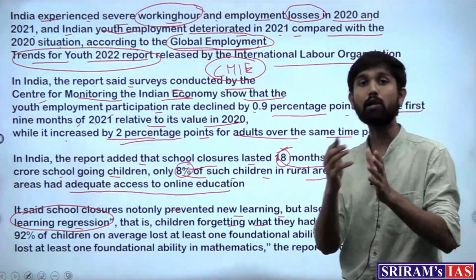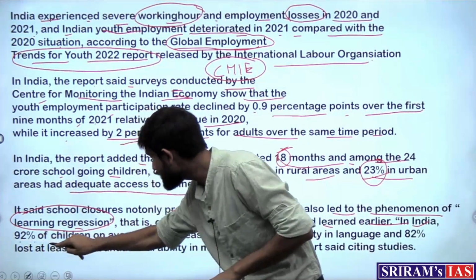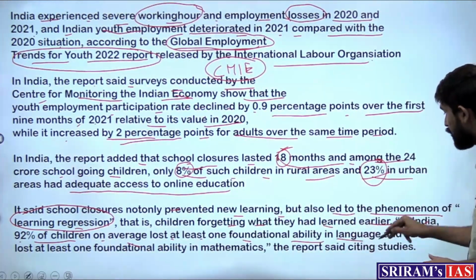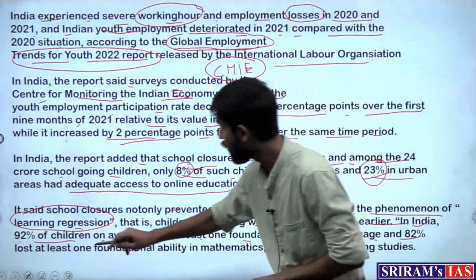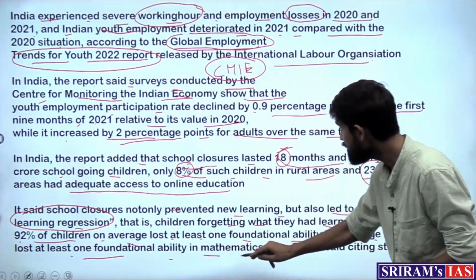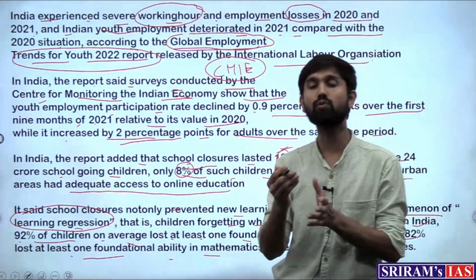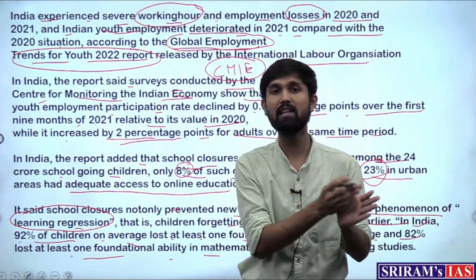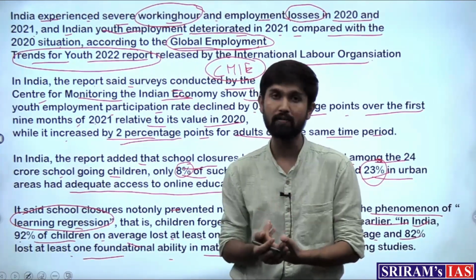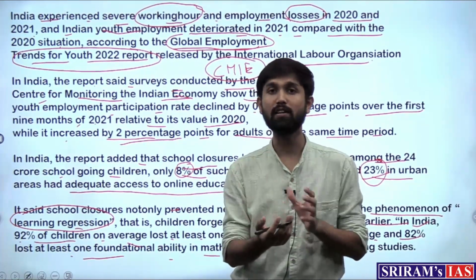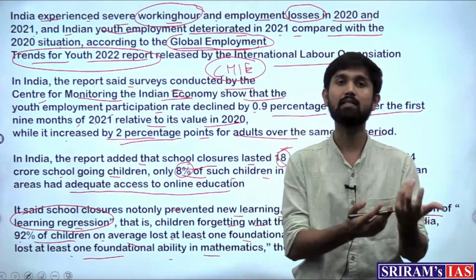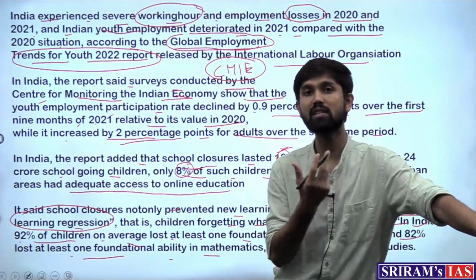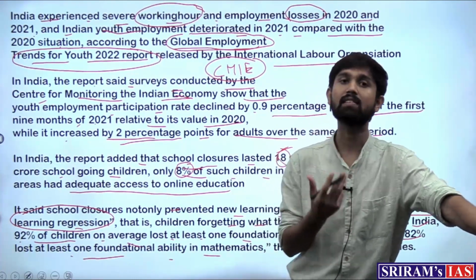And in India, it was found that 92% of children on average lost at least one foundational ability in language, and 82% lost at least one foundational ability in mathematics. This is something we students face in UPSC preparation as well: if we study for 4-5 days and then there comes a gap of 4-5 days, we are suddenly not able to remember what we studied. This is known as learning regression, and that is why consistency and continuously studying and revising what we study is advocated.